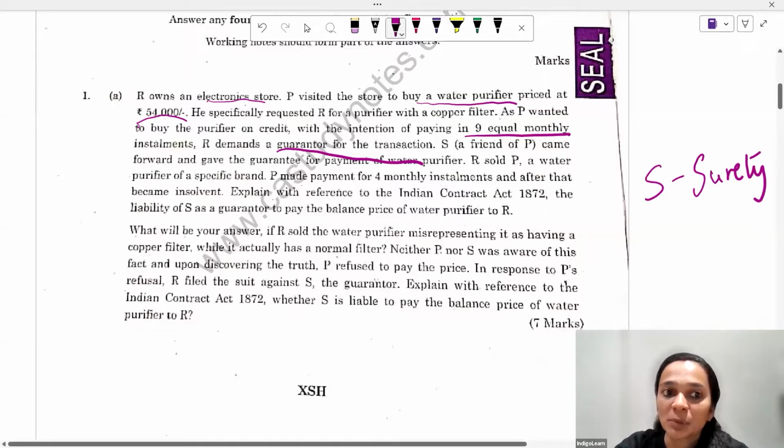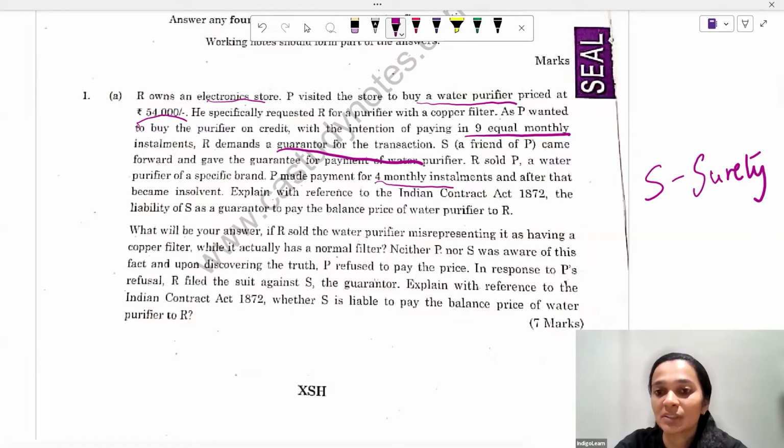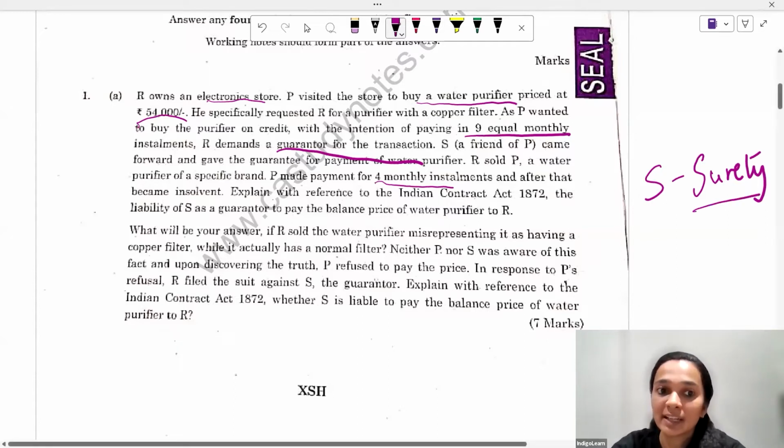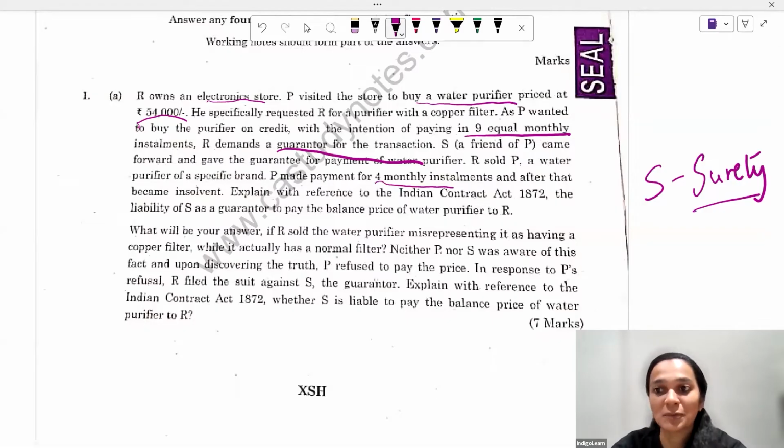R sold P a water purifier of a specific brand. P makes 4 monthly installments. However, after that he becomes insolvent. Explain with reference to the Indian Contract Act 1872 the liability of S as a guarantor to pay the balance price of the water purifier. As you all know, in a situation wherein the principal debtor fails to make the payment, the surety will be held liable, and here S has to make the payment of the balance price of the water purifier.